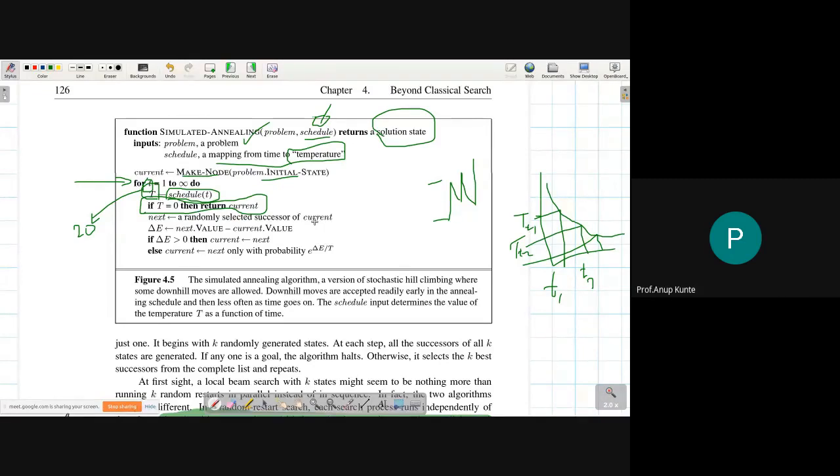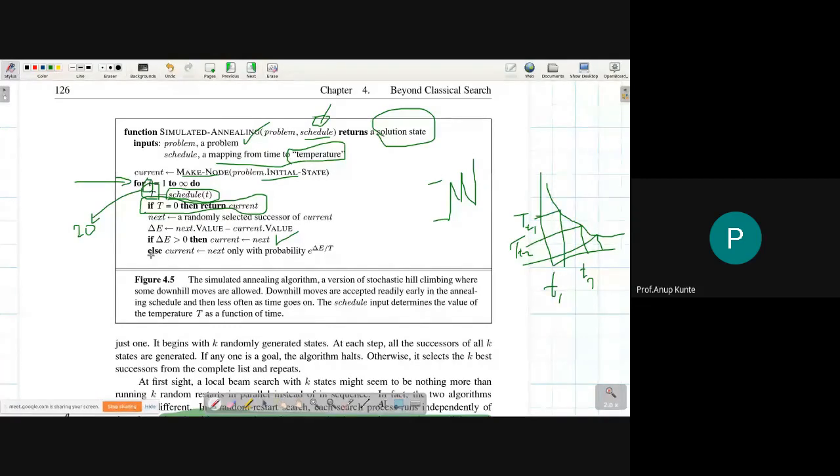If delta E is greater than 0, मतलब क्या है, next dot value is greater than current dot value. Current value से next value better है, greater है, मतलब अगर मेरा uphill का problem है तो ये अच्छा वाला solution है. I should allow that naturally because this is how my algorithm works. If I have a solution state which is having a better value for the evaluation function, I just select it. So this step is pretty much the same step that our uphill problem or hill climbing problem was doing.